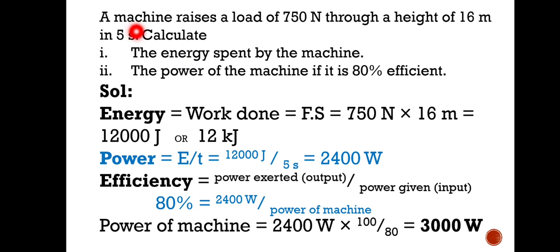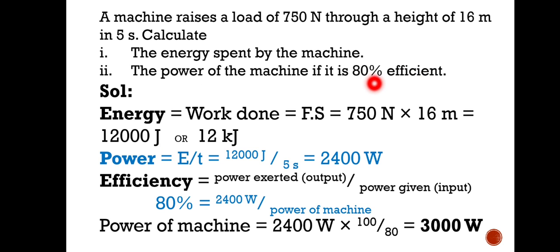Now this is one of the numericals. A machine raises a load of 750 Newton through a height of 16 meters in 5 seconds. You know how to calculate the work done. This is mg, that is force, and this is the displacement. If you can calculate the work done, that will be the energy. First, the energy spent by the machine, that is work done, equals F into s, which gives 12,000 joule or 12 kilojoule. Now you have to calculate the power of the machine if it is 80% efficient.